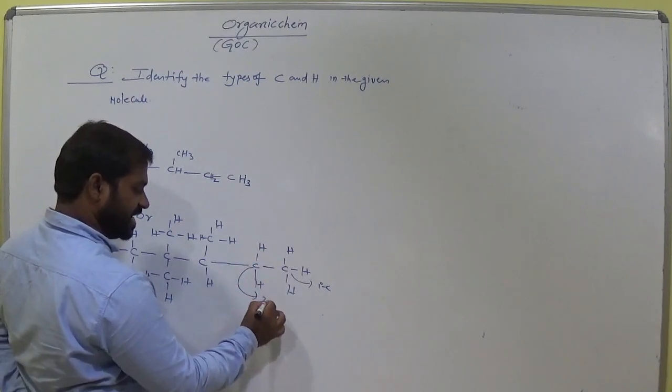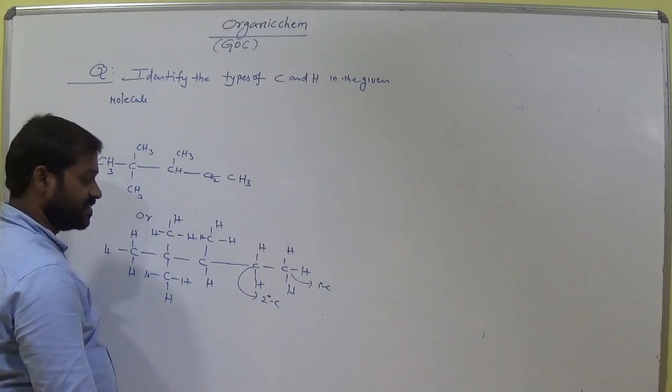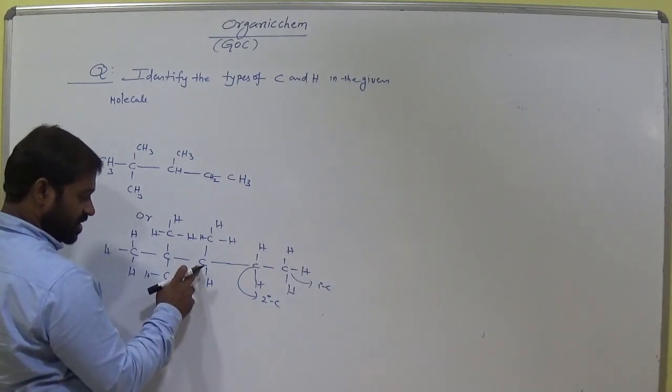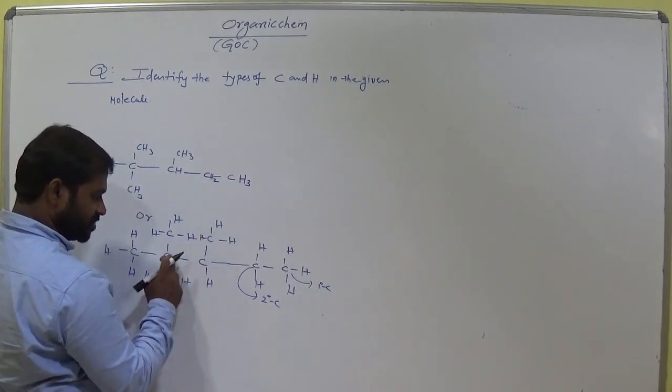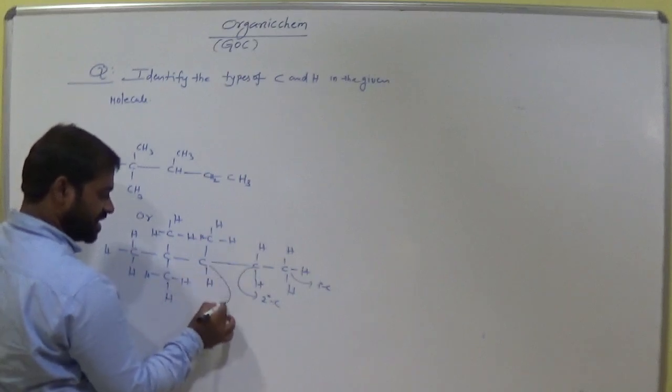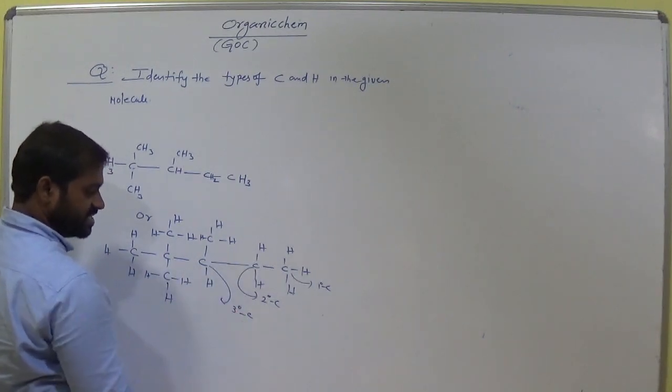So we call it secondary carbon. Am I right? According to the definition I told. And come to this one. This carbon is bonded with 1, 2, 3 carbons. So now it is called tertiary carbon. Am I right? Tertiary carbon.